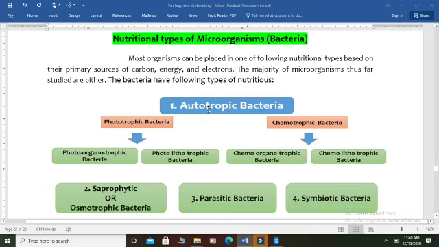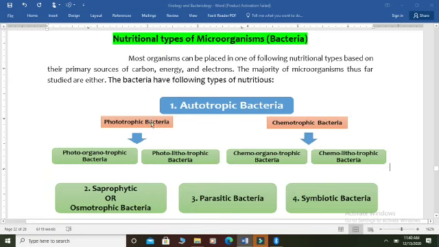Autotrophic bacteria are those bacteria which have the ability to synthesize their food themselves, whether or not using sunlight. They do not get their food from any other living organisms. If we discuss autotrophic bacteria, we mainly divide them into two main categories: the phototrophic bacteria and the chemotrophic bacteria.